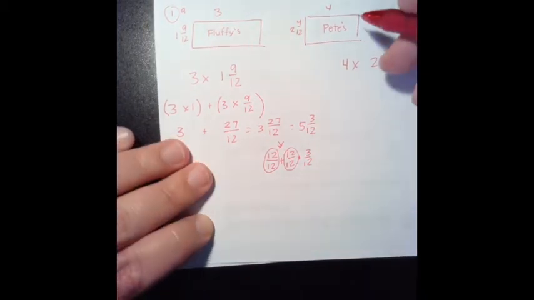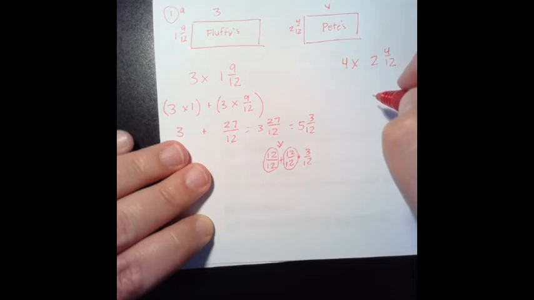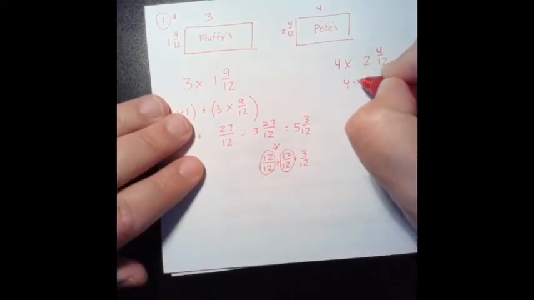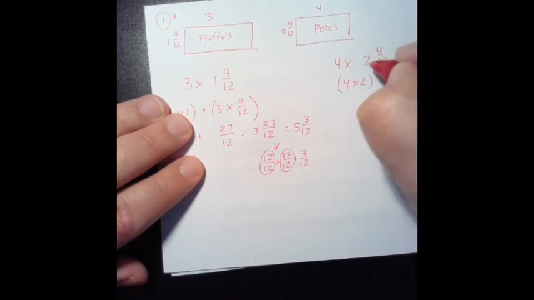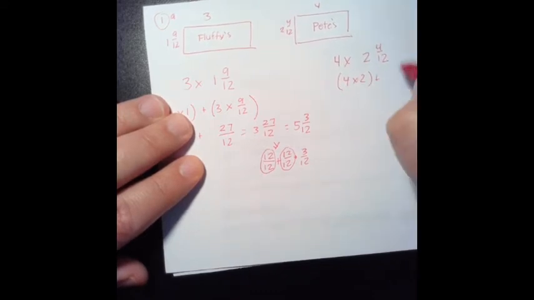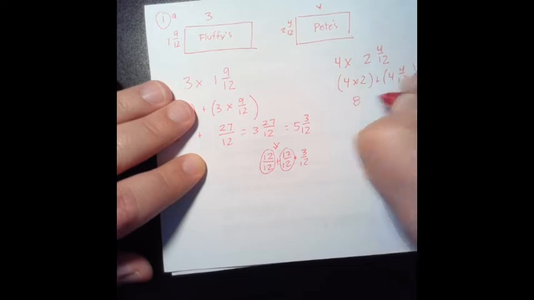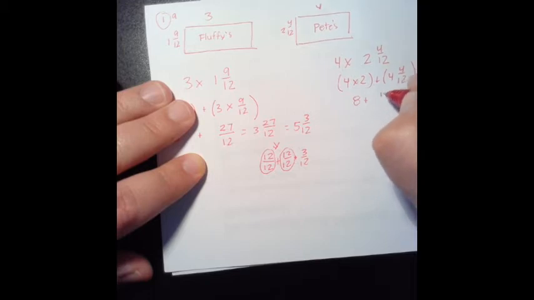Now we've got to figure out what Pete's bed is. So Pete's bed, excuse me, we got to go 4 times 2, and then we got to go 4 times 4/12. Okay, so 4 times 2 is 8. I'll just put that here to the side. We'll add it later, and then we got to go 4 times 4/12. Well, then 4 times 4 is 16, and that's 16 twelfths. So we got 8 and 16 twelfths.